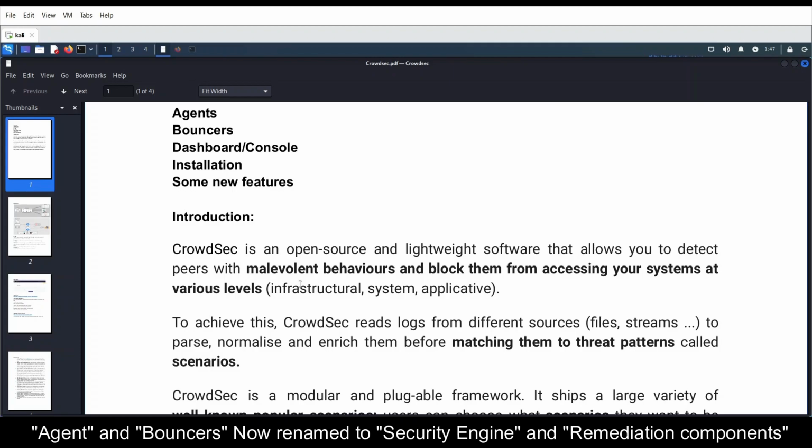Simply put, whenever it detects some malicious IP, it will block it across the total community. Whoever is there in the Crowdsec community, it will block it in the complete community.